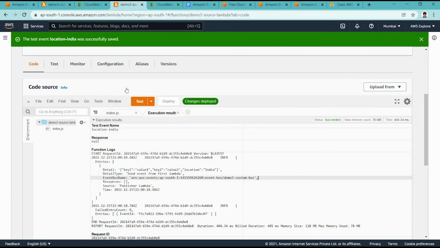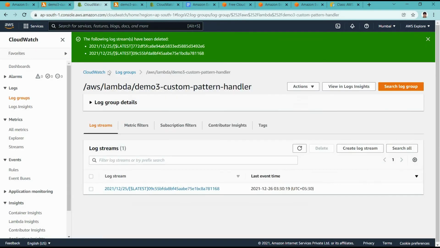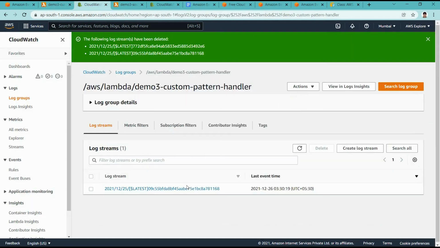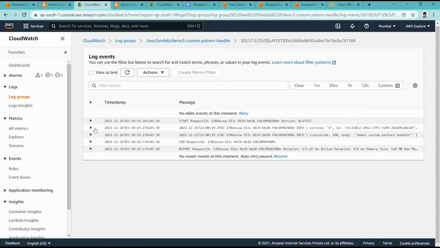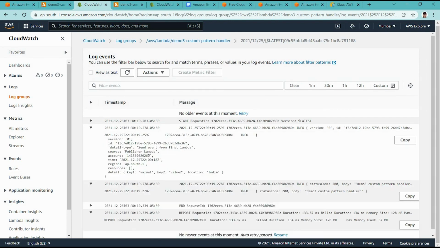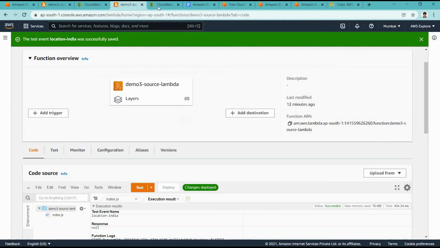So this source lambda put an event on the event bus, and that event bus has a custom pattern rule matching. So the destination or target lambda gets called, and that is why we get these logs here. It is triggered here, and here also we printed this event. It has all the details like the key, and we have the location India and all those things.